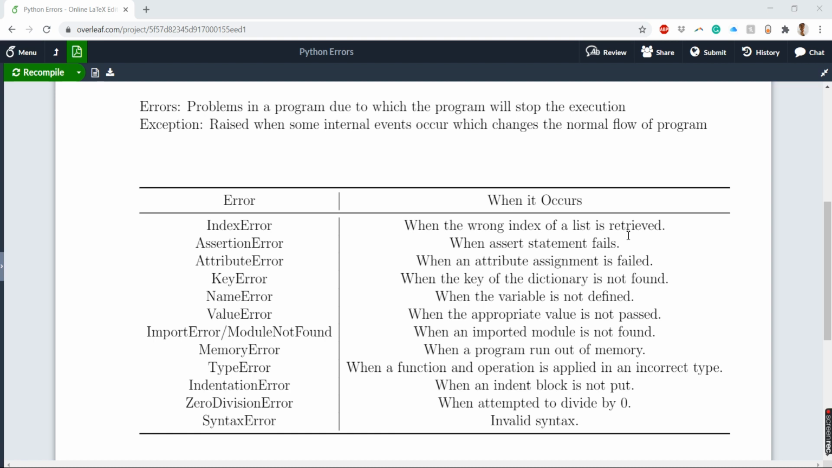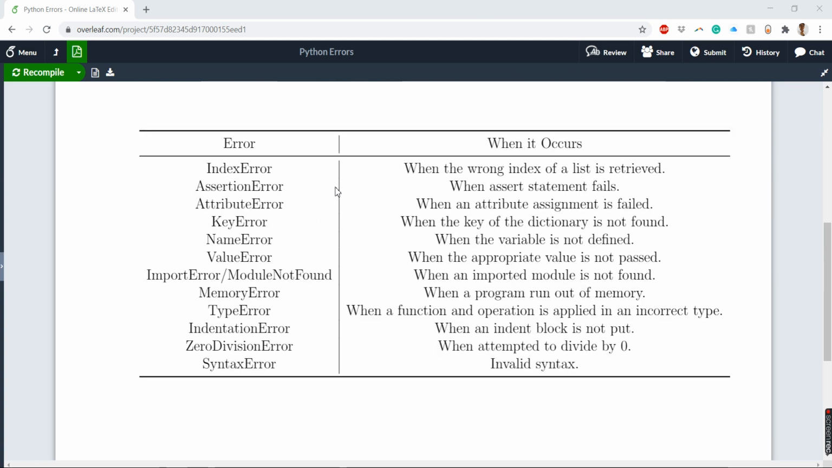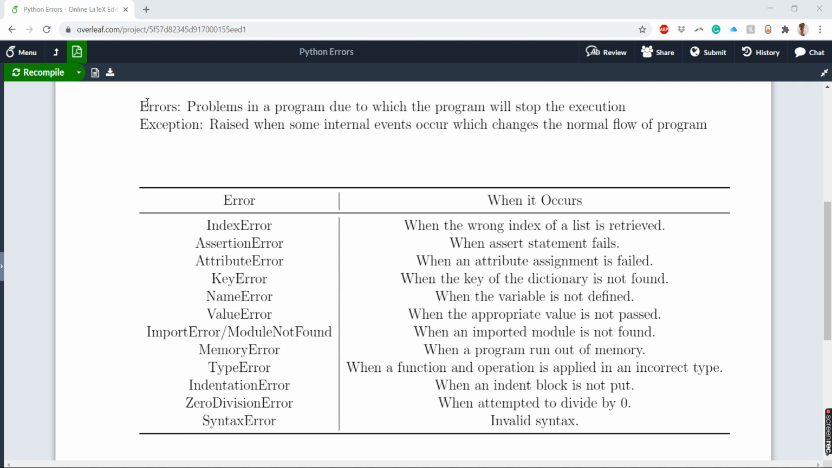Okay, so I've just pulled up this screen. This is an online document which I created. I'll share this document on my GitHub, and you can get it from there. So basically, what are errors? Errors are problems in a program due to which the program will stop execution.